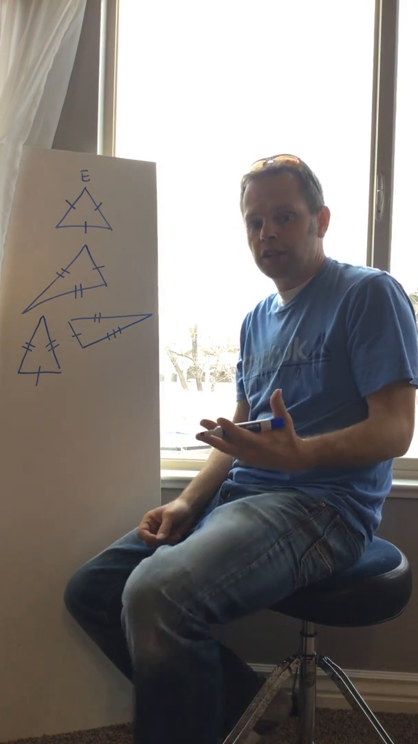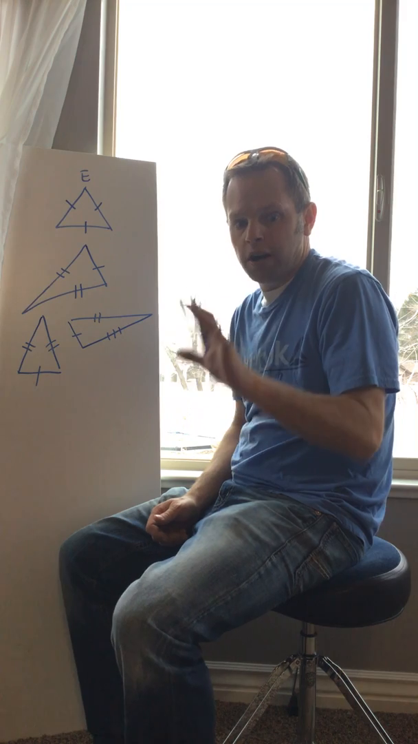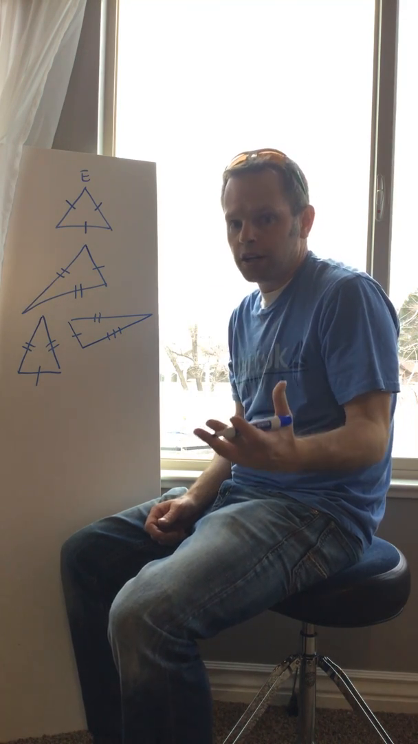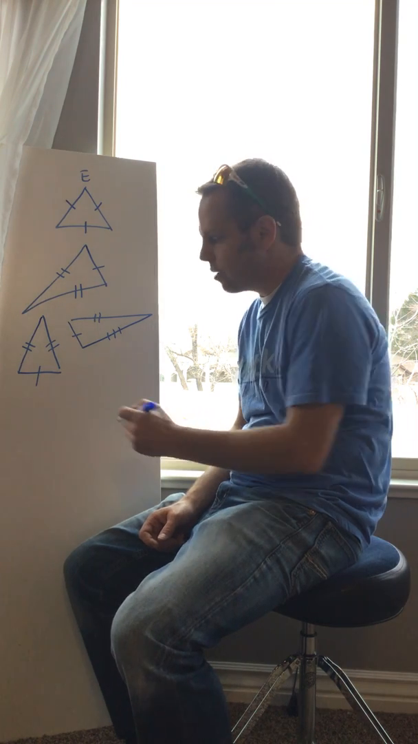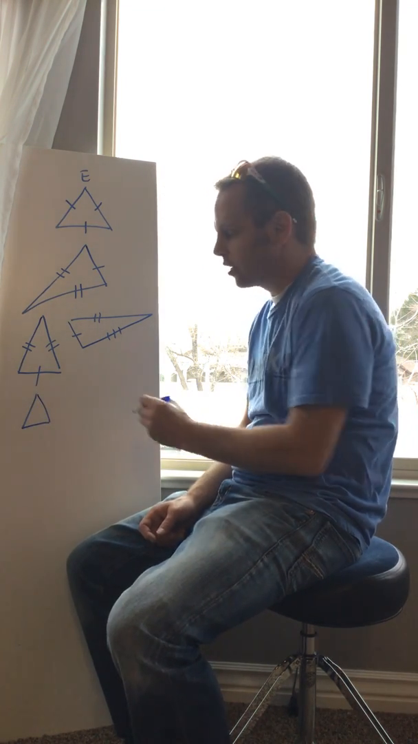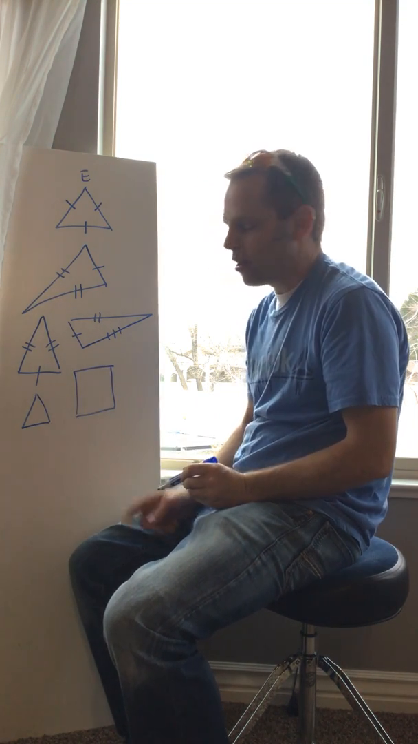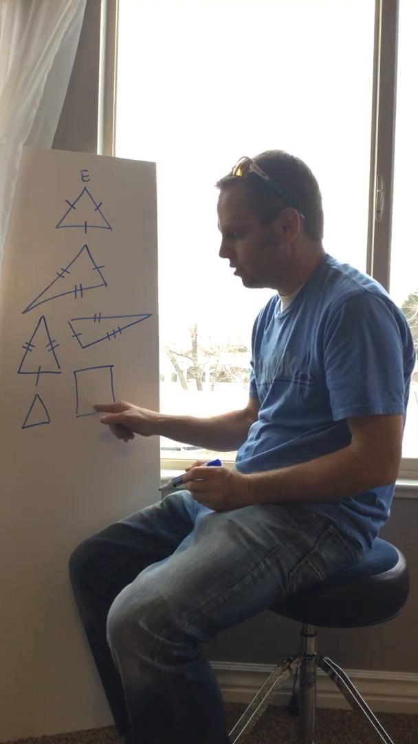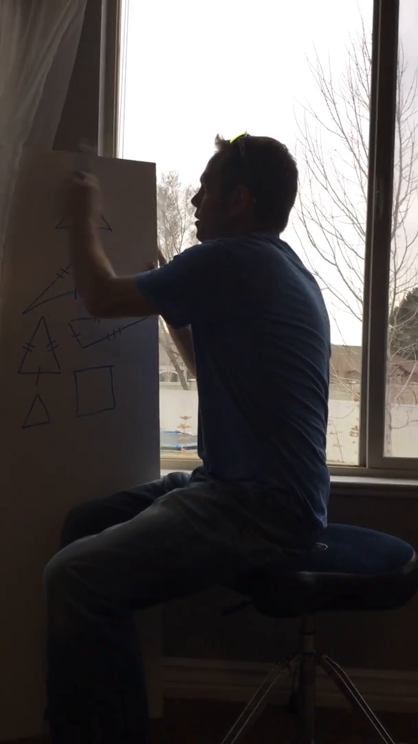All right, some other things you need to know. Other things you need to know, polygon. When I talk about a polygon, I am talking about a shape with at least 3 sides. This is a polygon. This is a polygon. 1, 2, 3, 4 sides. 1, 2, 3. Both polygons. Let me show you one that's not a polygon.